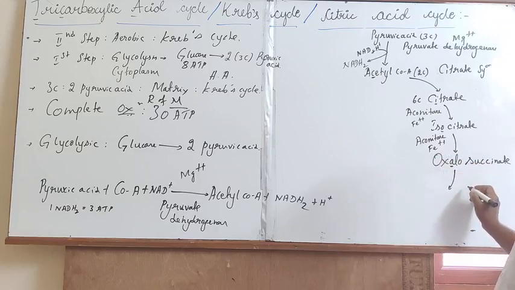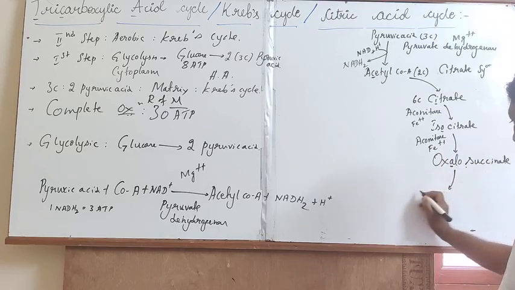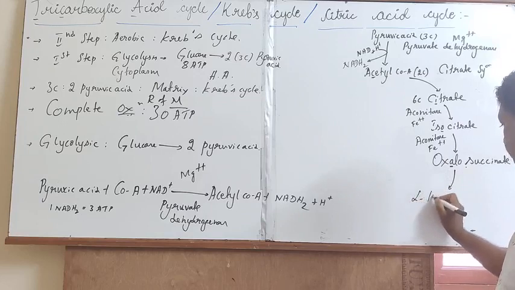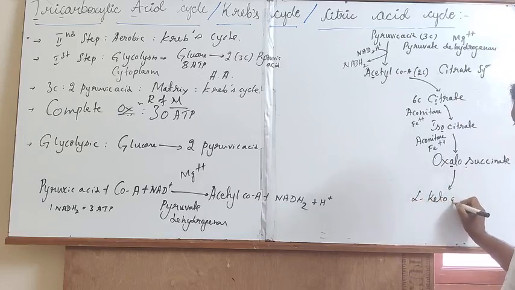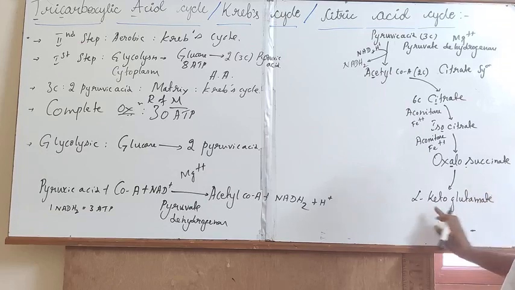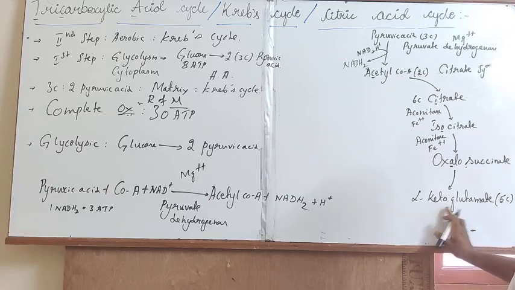Later, from the oxalosuccinate, through the enzyme, the oxalosuccinate will get converted into alpha ketoglutarate. This alpha ketoglutarate is a 5-carbon containing compound actively synthesized during the course of the Krebs cycle.